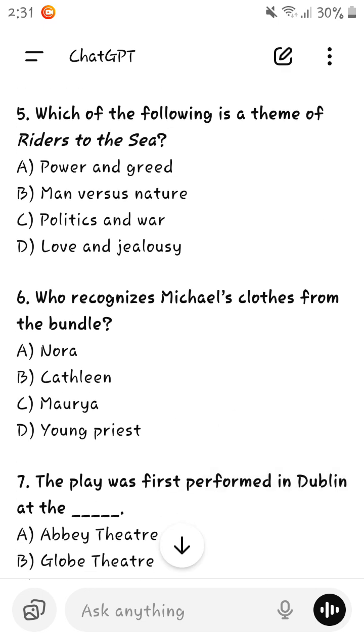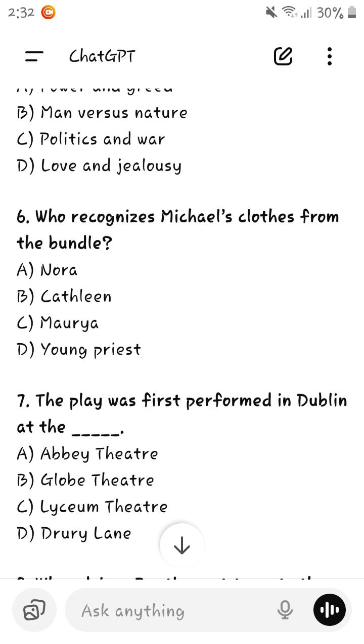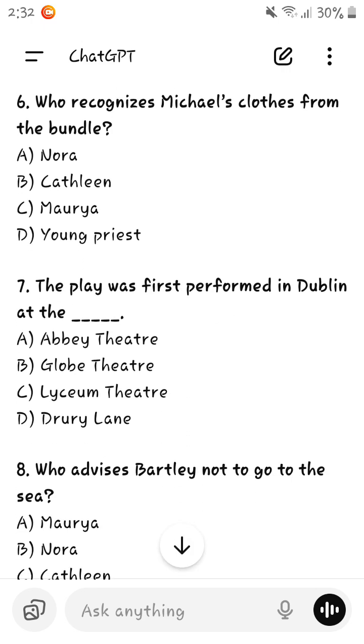Who recognized Michael's clothes from the bundle? Nora was the one who recognized Michael's clothes from the bundle, by the plain stocking.